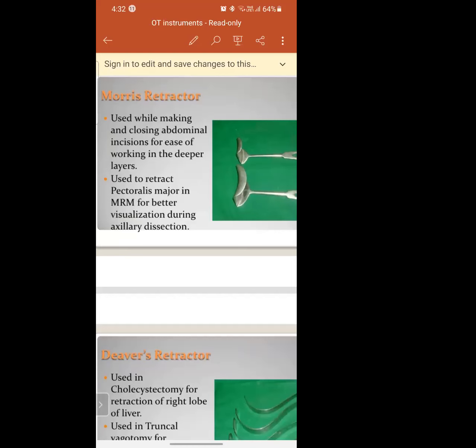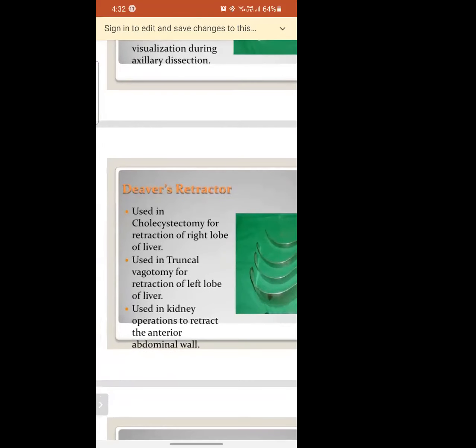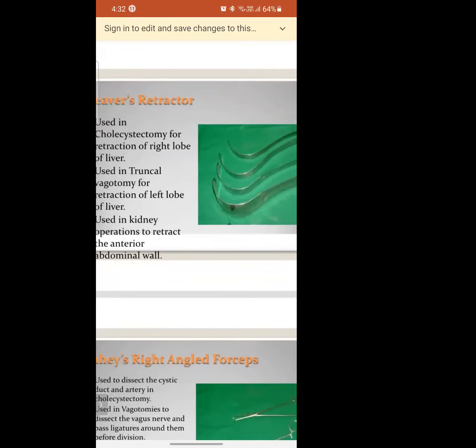If it is a small layer of skin, yes, you can use a forceps or anything. But in the case of a larger thing, because during the cesarean section so many layers of the skin will be cut, right? So deeper layers you will cut. In that case, a large amount of skin has to be held. So for that, we use this Morris retractor.